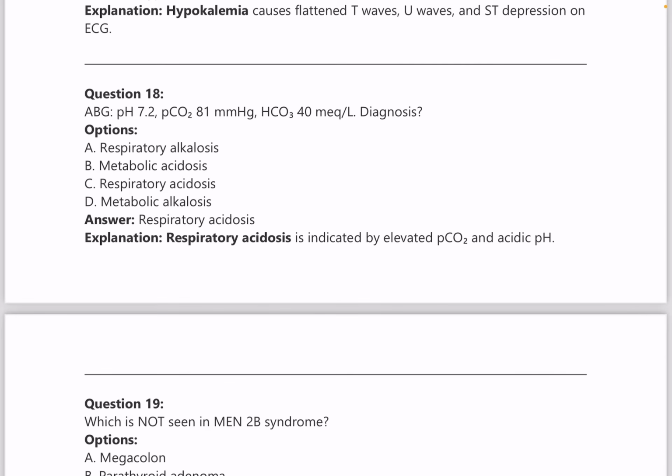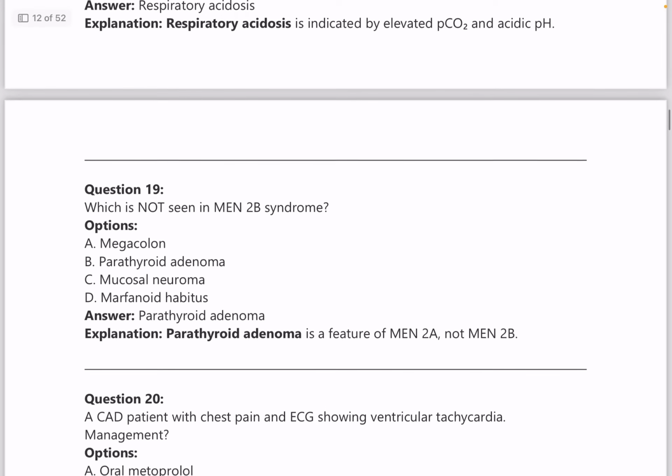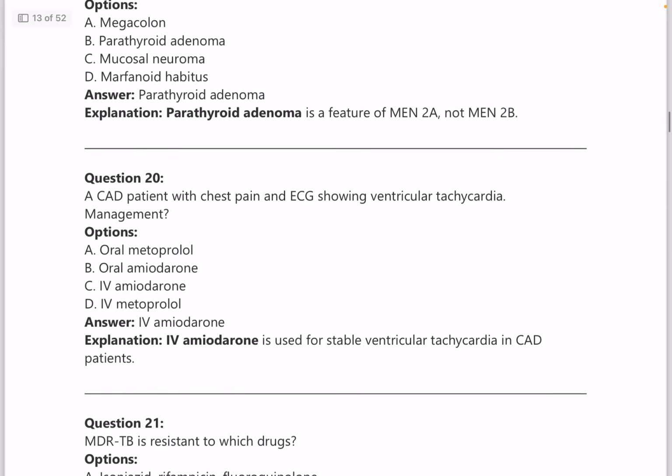Here in this, this is a question, answer to this is respiratory acidosis here. Next, which is not seen in MEN2B syndrome? MEN1 syndrome, MEN2 syndrome are very, very important. MEN2A, 2B again are very, very important. So parathyroid adenoma is not seen in MEN2B syndrome.